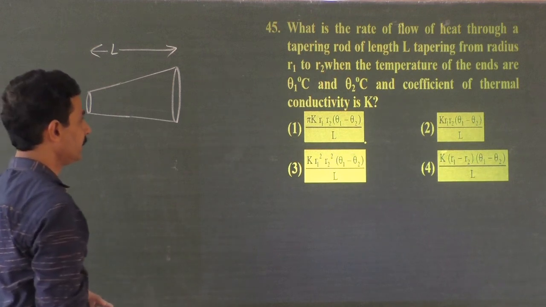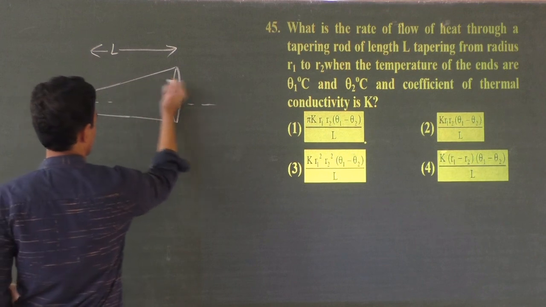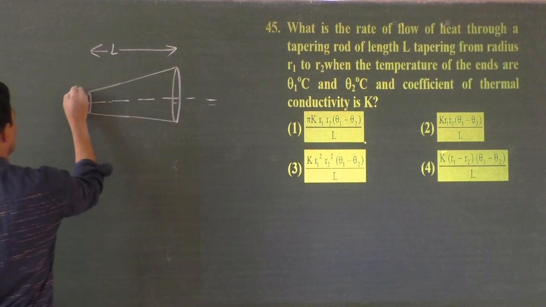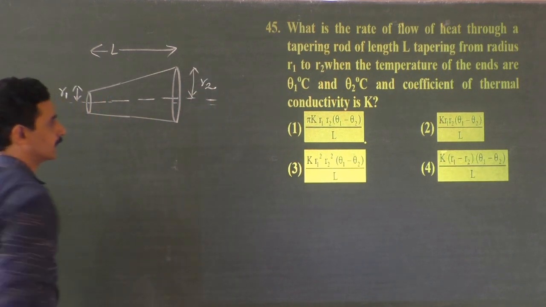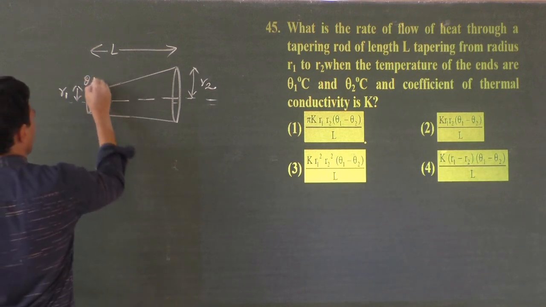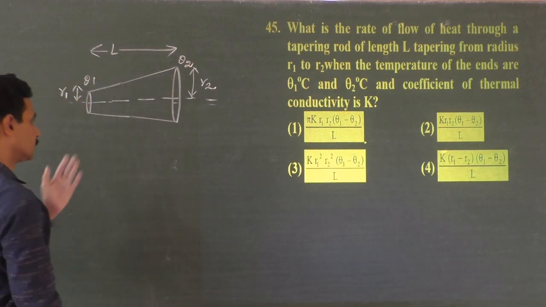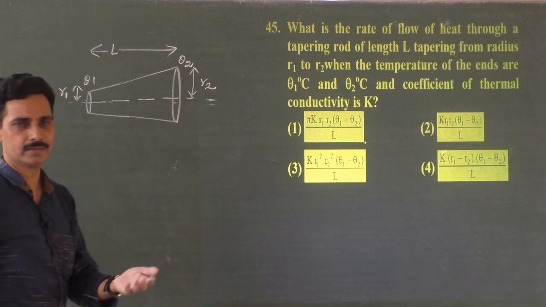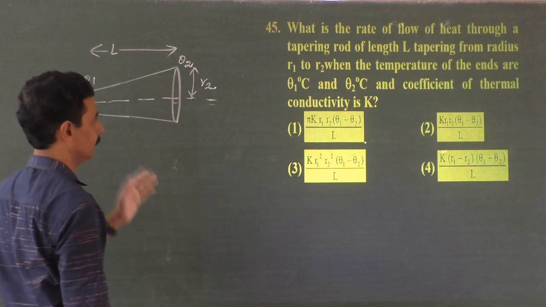Tapering from the radius R1, so I will divide it here. Okay, it is not a correct division. Yeah, I will put it somewhere. Yeah, R1 to R2, radius R1 to R2. Temperatures maintained are theta 1, theta 2. Coefficient of thermal conductivity has nothing to do with the tapering, right? Because it is for the material, so K is a constant. Okay, now how to write the rate of heat flow?